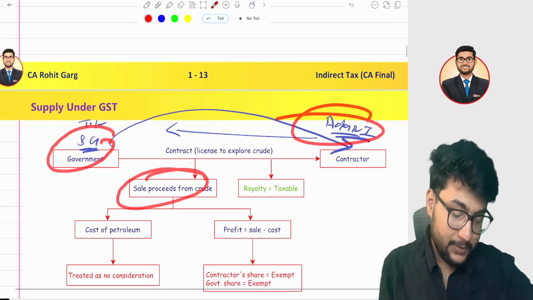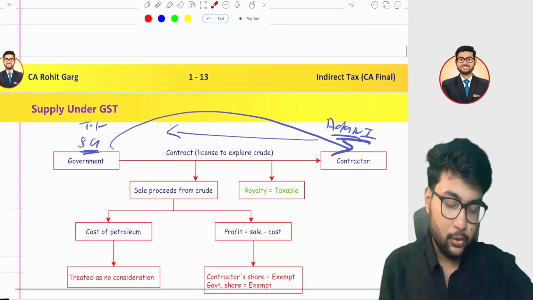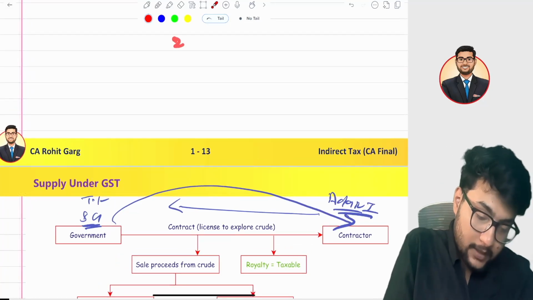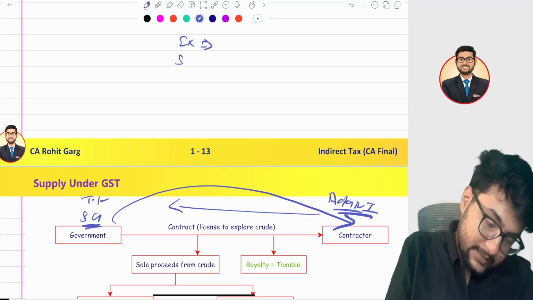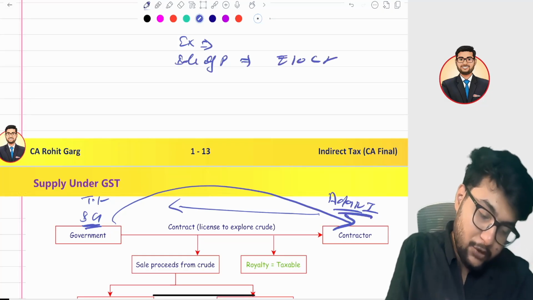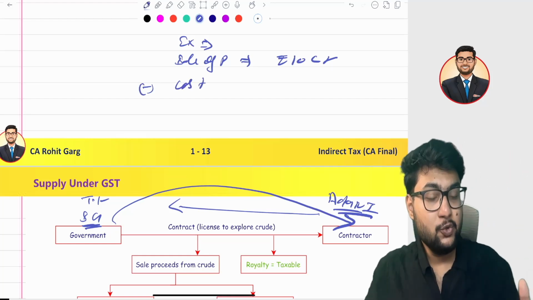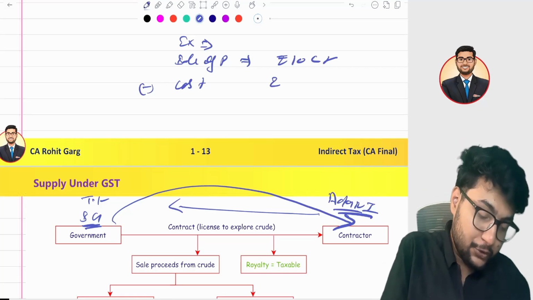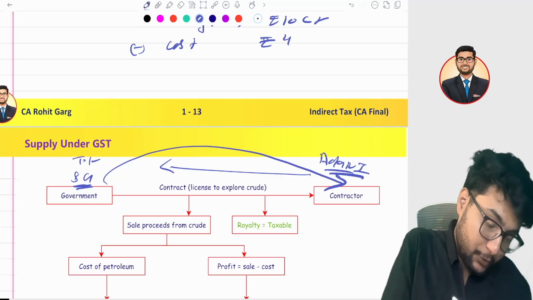Suppose our central government gave the right to Adani to explore petroleum crude. Now they explore the petroleum crude, and let's take an example. Ambani's total sale of petroleum crude is around rupees 10 crore, and out of 10 crore there's a cost, because a lot of machines are used to extract petrol from it. So the cost of exploring that crude is 4 crore.